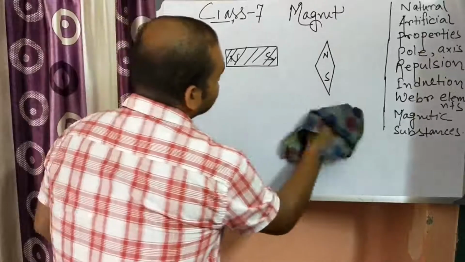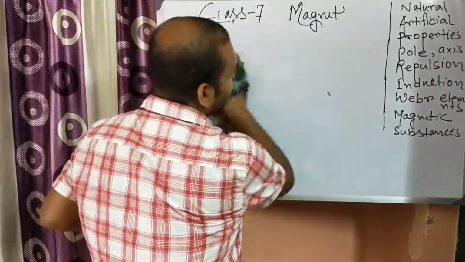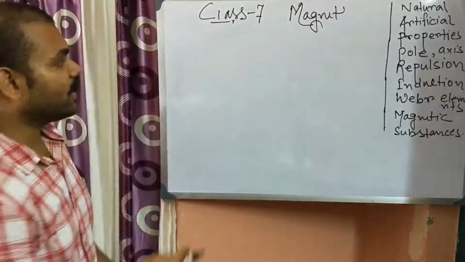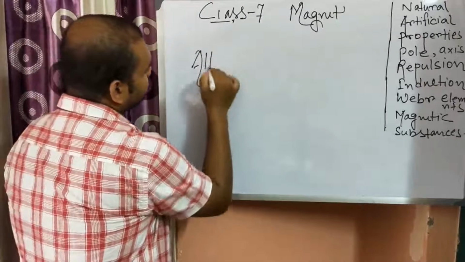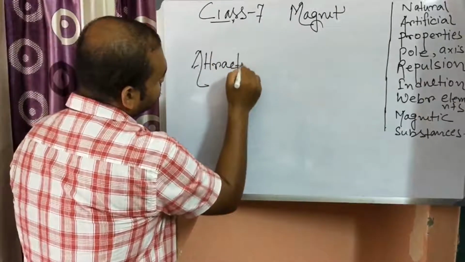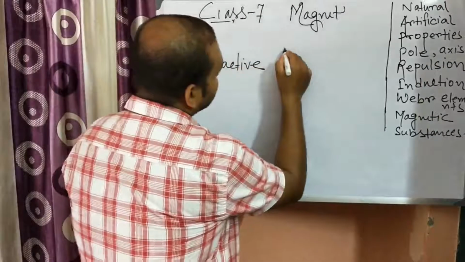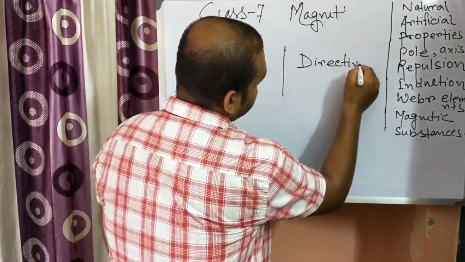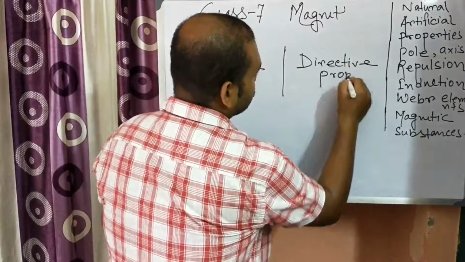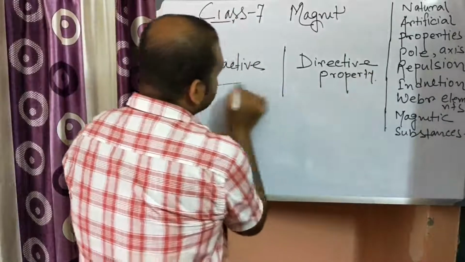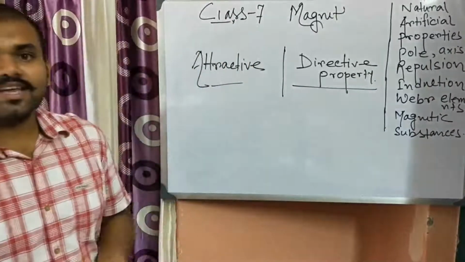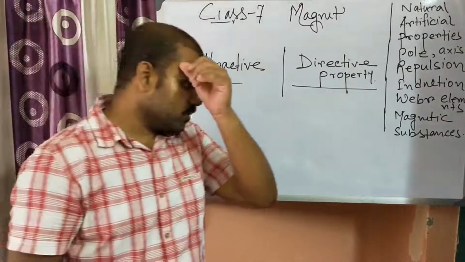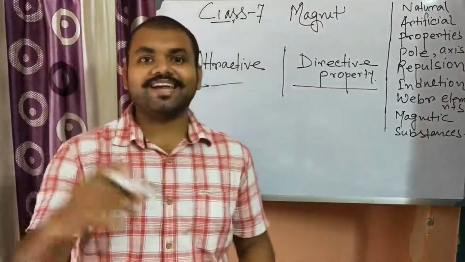Next, the properties of a magnet. A magnet generally has two properties. One is known as the attractive property, and another is known as the directive property. So what is the attractive property? Before going to the attractive property, let us discuss magnetic substances and non-magnetic substances.